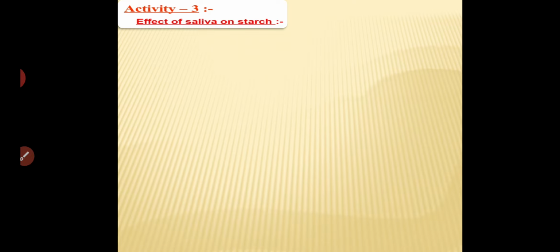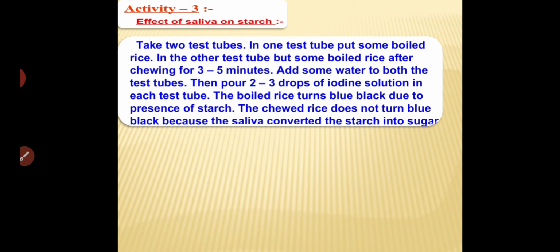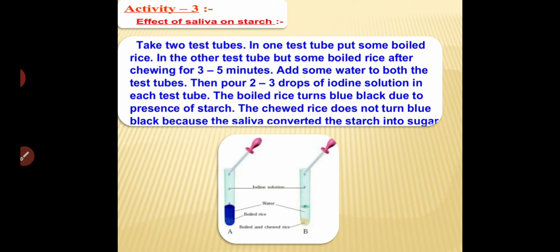Now we are going to study the effect of saliva on starch. This is the activity we are going to do. We are going to take two test tubes. In one we put some cooked food as usual. In the other test tube we put chewed cooked food.